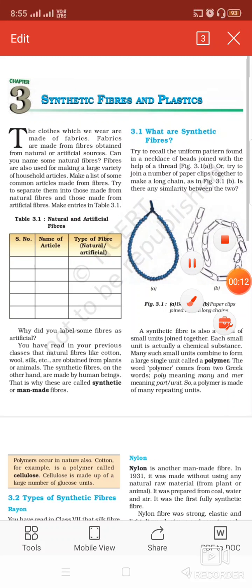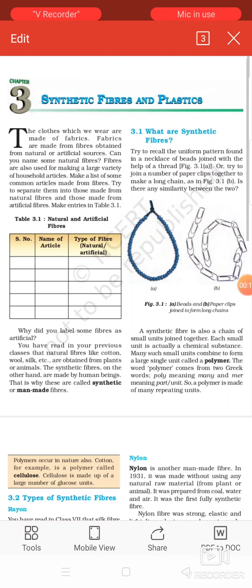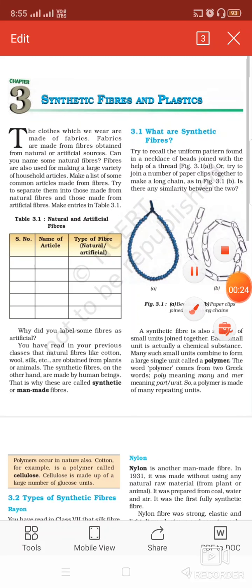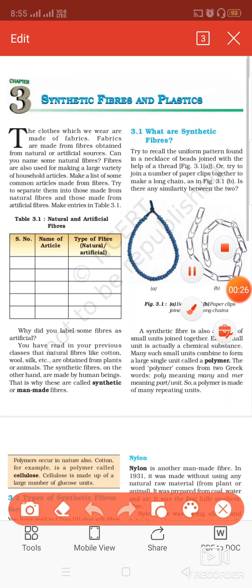You have studied in class 6 and class 7 also, fiber to fabric, and we have studied that there are two kinds of the fibers. One is natural one and second one is synthetic or artificial ones. Now in this class 8th we are going to discuss about the synthetic fibers or the man-made fibers, or these are also known as artificial fibers.